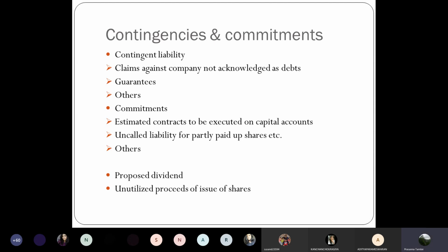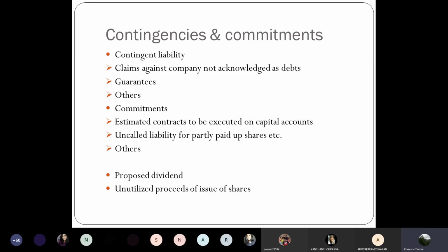For example, a customer is fighting for some compensation against you. Some supplies made by you, customer says these are defective and therefore he wants a compensation. Now he is fighting a legal case. So whether he will win or you will win will depend on the future course of events. So as of now, that is a contingent liability. As of now you are not sure whether those claims will actually arise or not. And therefore you don't provide for such claims, right? So that is treated as a contingent liability and therefore it will be disclosed separately.